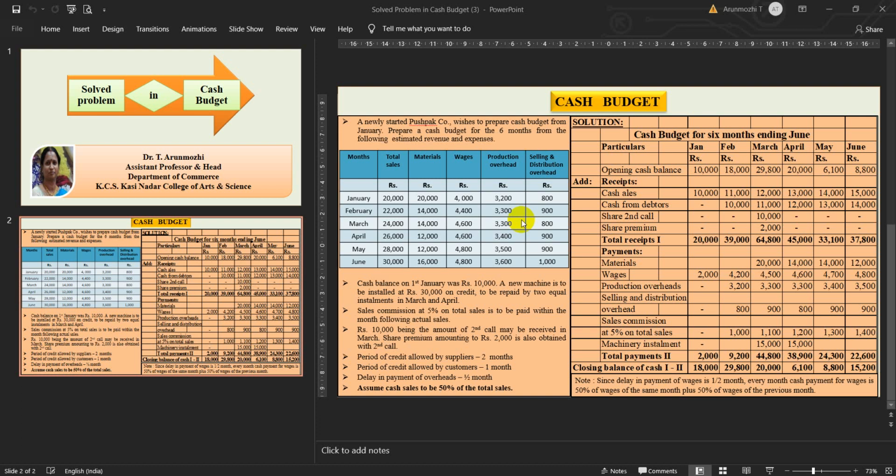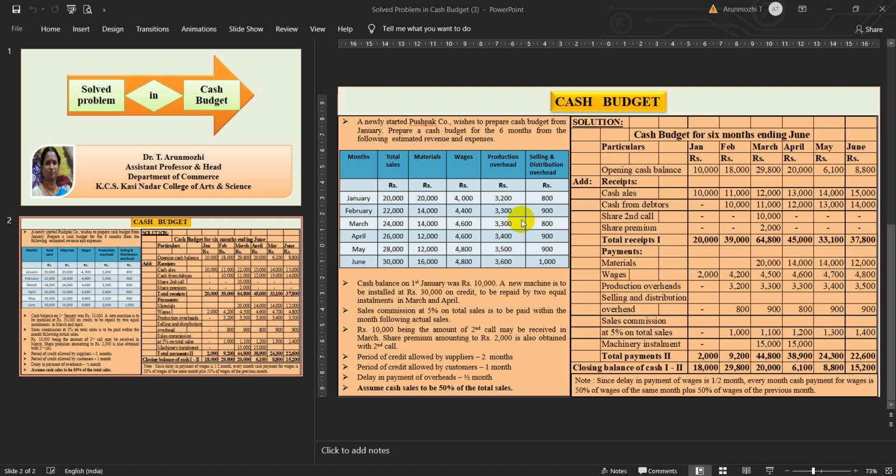A new machine is to be installed for 30,000 on credit, to be repaid by 2 equal installments in the month of March and April. Next, sales commission at 5% on total sales is to be paid within the month following actual sales. And rupees 10,000 being the amount of second call may be received in March. Then share premium amounting to rupees 2,000 is also obtained with second call.